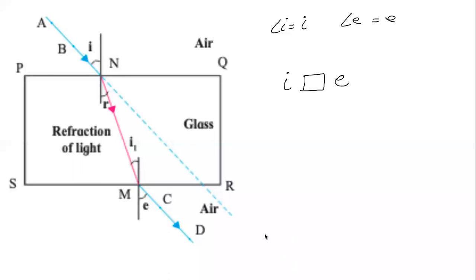The correct answer is that the angle I and angle E, they are of same measure. So the fill in the blank will be equals to. This is the I here, this is the E here. This angle I is the angle that the incident ray makes with the normal while it is entering the glass, is equal to the angle E which the emergent ray makes with the normal when it is coming out of the glass slab. Both of them will be equal.